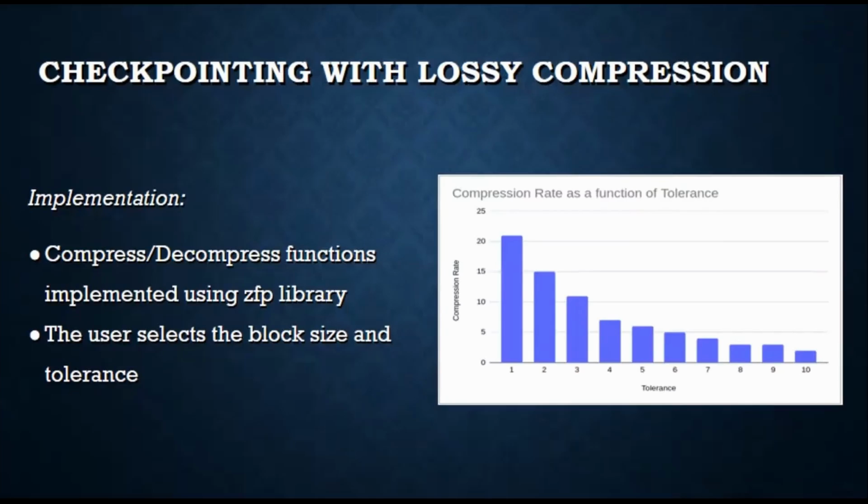From the user scope, to use lossy compression, one must enable the compression in the configuration file and specify the compression block size and tolerance. The block size is used to set a bound, if needed, to the memory allocated for the compression. Tolerance is the maximum numerical error that is tolerated between the original and the decompressed data. It is important that the user specifies a tolerance suited for their application in order to maximize the compression ratio.